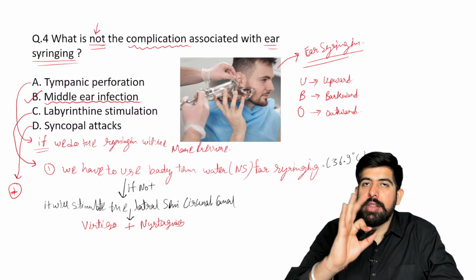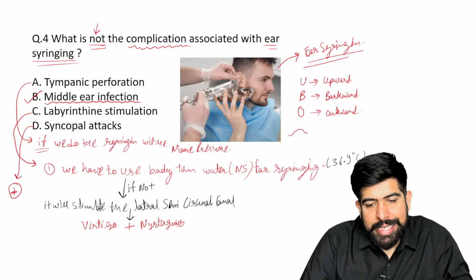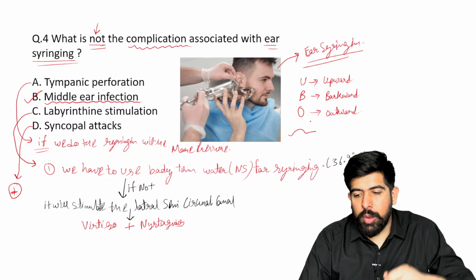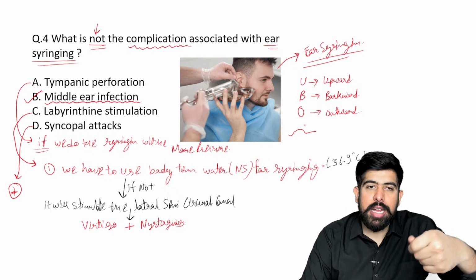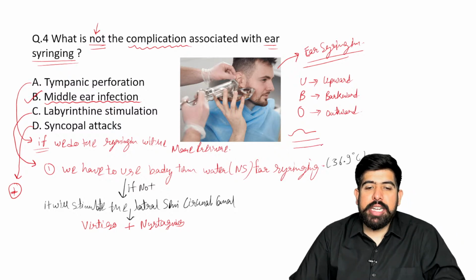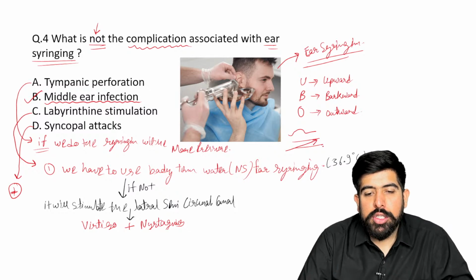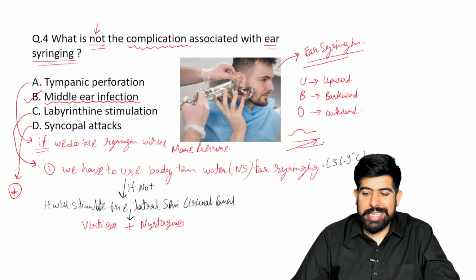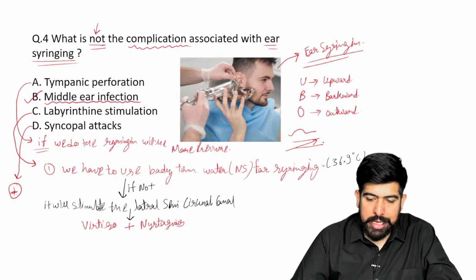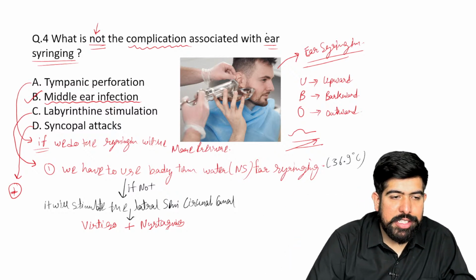Now what will happen by doing this? As you already know, your EAC is S-shaped. So as I do the UBO, upward, backward and outward, this will become straight, and of course I will put the syringing on the posterior superior side. Is it clear? Yes, UBO: upward, backward and outward. Please remember this, make a star here.